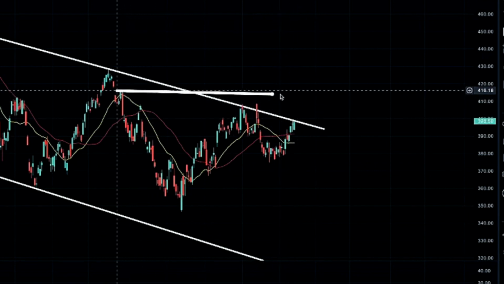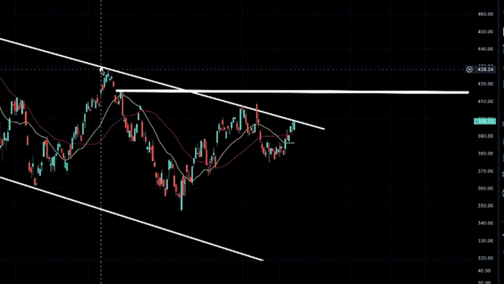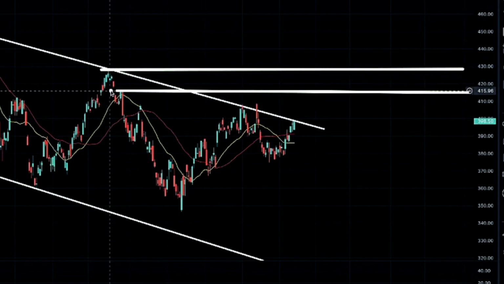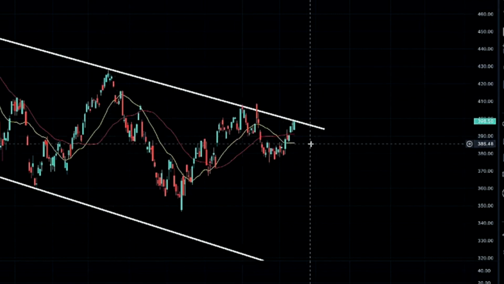And in my opinion, we would have an easy gap up here to 416 if we did get back over 408 with that bullish candle structure. And then we would be testing 428 next if we did continue on past our 416 level here. So again, just keeping that in mind, these are the levels that we're looking for.